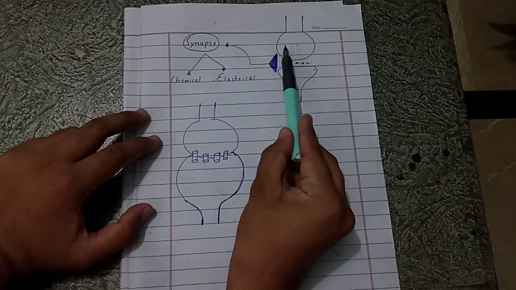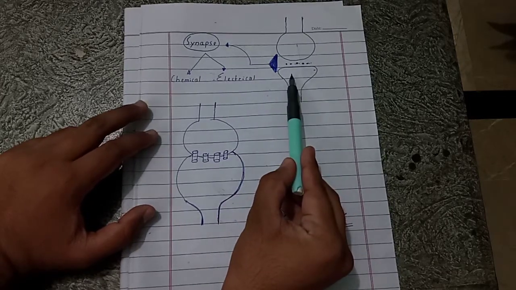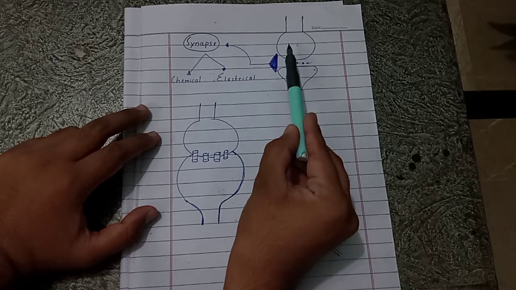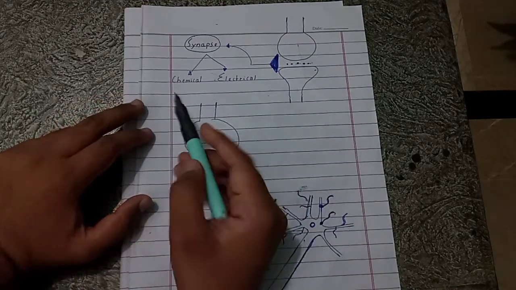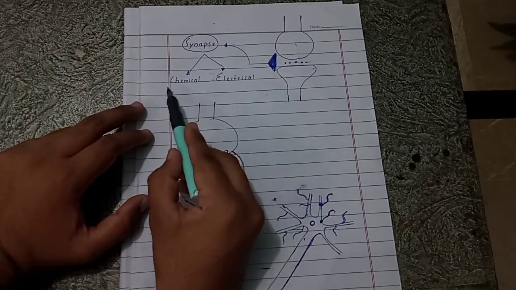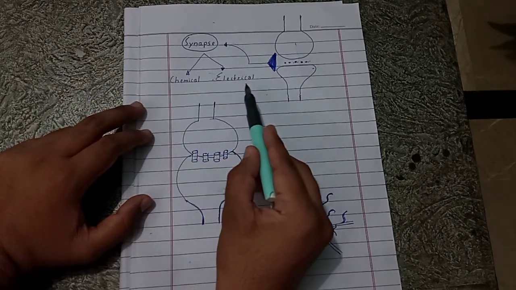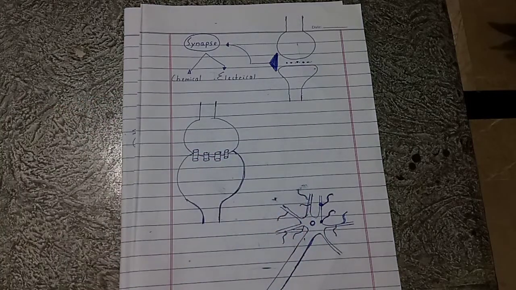Suppose this is one excitable cell and this is the other excitable cell. Now the junction between these two cells is simply known as synapse. Synapses are of two types, chemical synapses and electrical synapses. Most of the synapses in our nervous system are of chemical type.